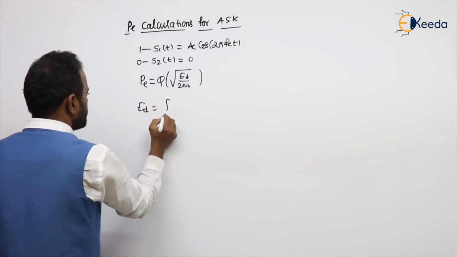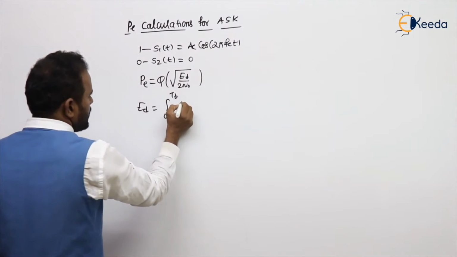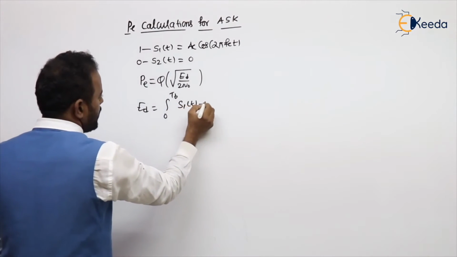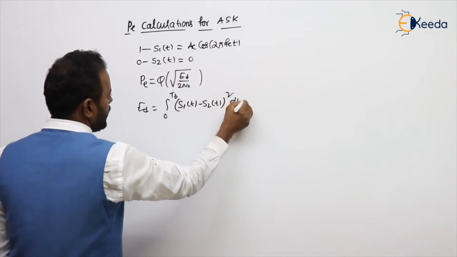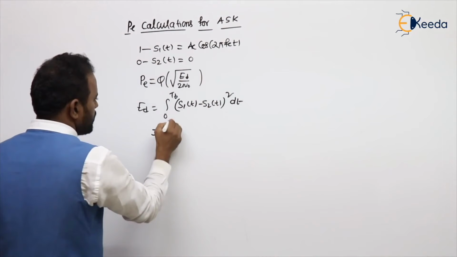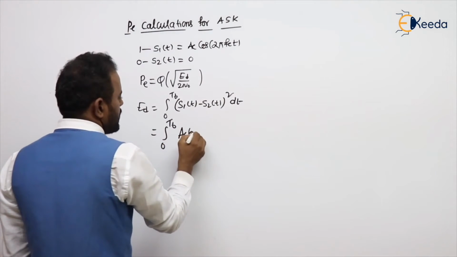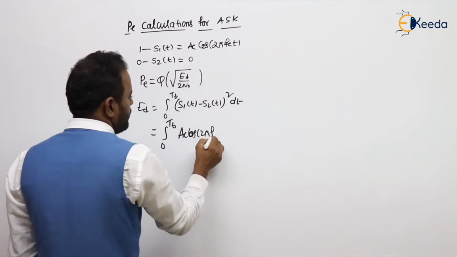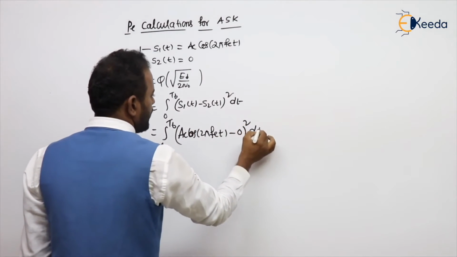What is Ed? The difference signal energy: integral 0 to Tb of (s1(t) minus s2(t)) whole square dt. That is integral 0 to Tb of (Ac cos 2 pi fc t minus 0) whole square dt.